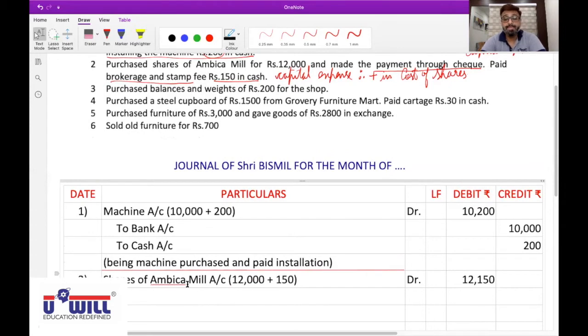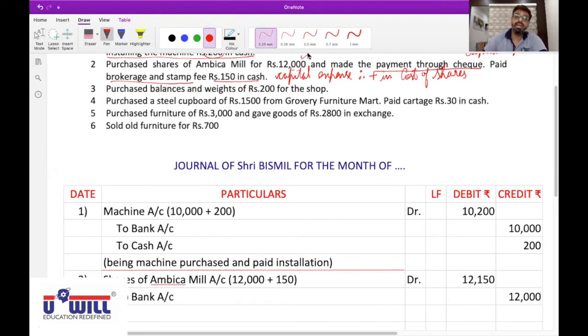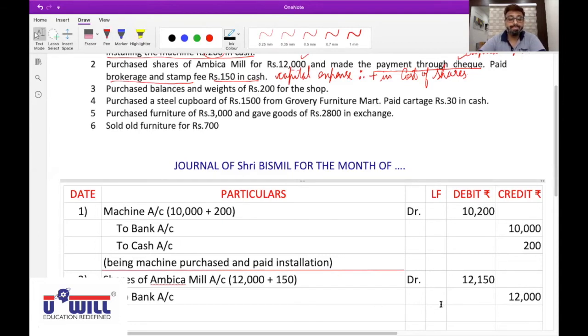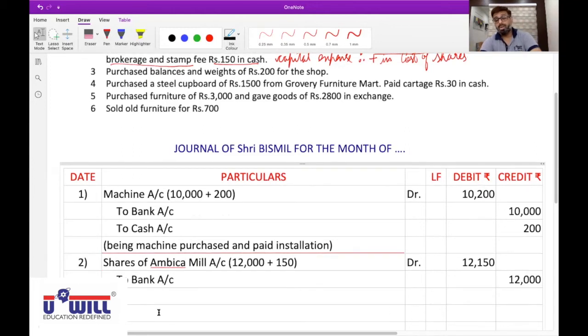Yes. Second effect. Bank is the giver. Rule: credit the giver. Therefore, to bank account credit with what amount? 12,000, what we are paying. The effect is only 12,000. Third effect. Brokerage and stamp fees is an expense? No, that is not an expense. We have to add it in the cost of shares.